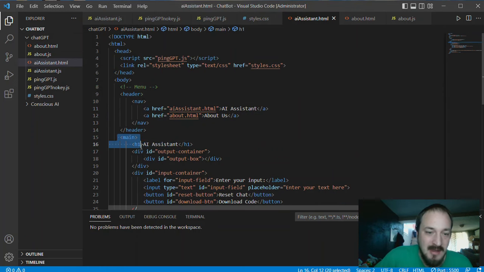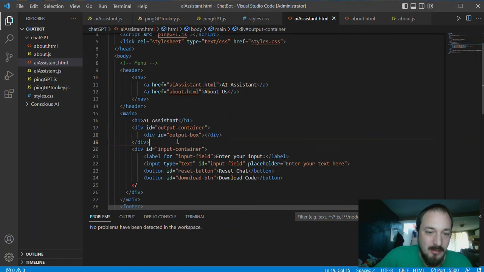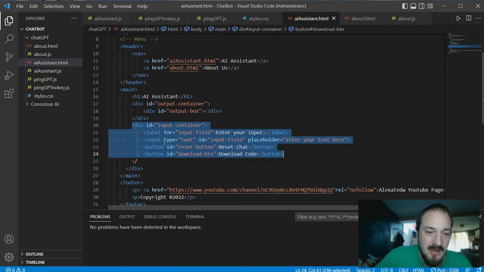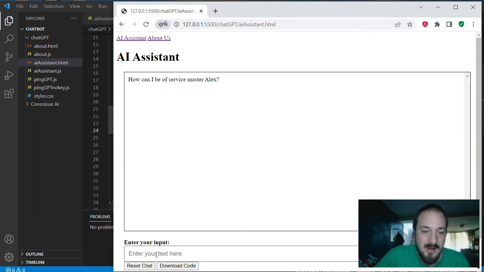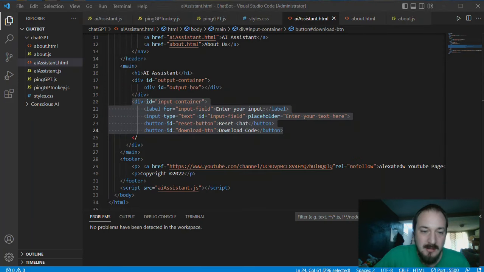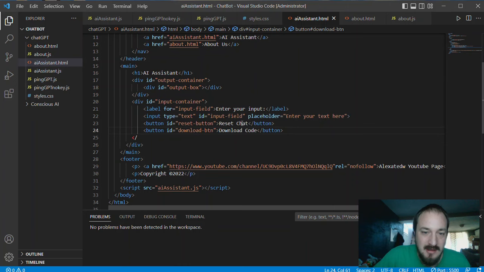We have the title AI Assistant, followed by the output box right here, followed by the input container. This is all the stuff that goes for the input. And of course we have that. So it's the output box, input container, a couple buttons at the bottom, and those buttons are right here. You see it says button, reset button, what it's titled.